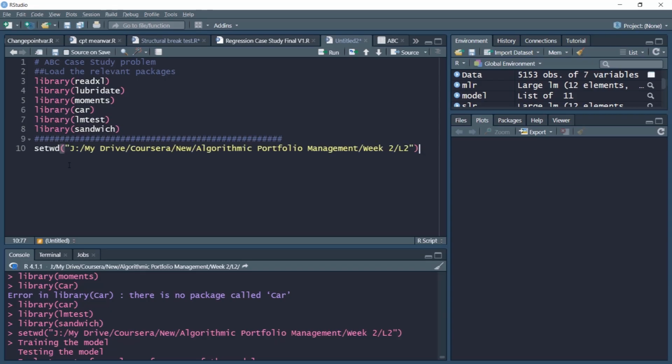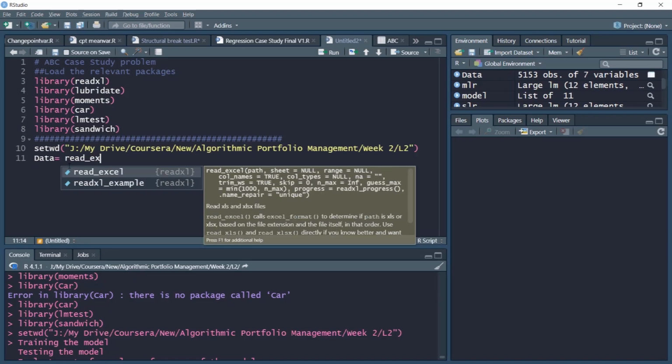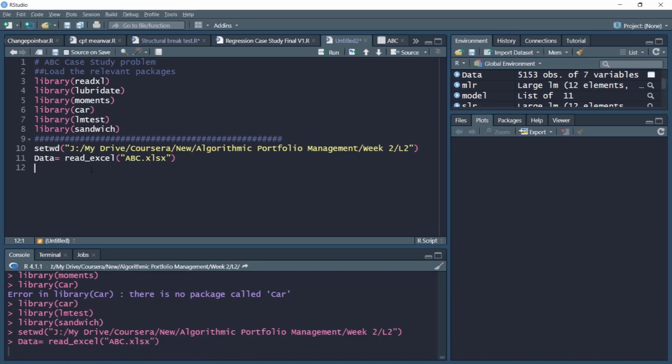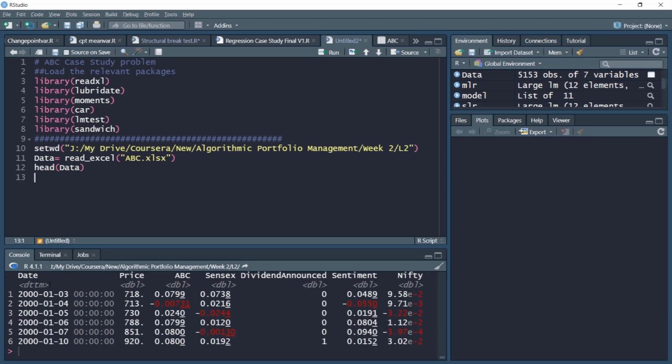So now that my working directory has been set, I can read the data file. For data, I will use read_excel command. The file name is abc.xlsx. You can save it with any name. I have the file with the name of abc.xlsx. So now the file is saved. You can check a few initial elements of the data file by using head(data) command. Notice there's a date variable, there's a price variable, a return variable ABC, Sensex returns, dividend announcement dummy variable of 0s and 1s, sentiment variable, and Nifty, as we have discussed during the case study problem statement discussion.